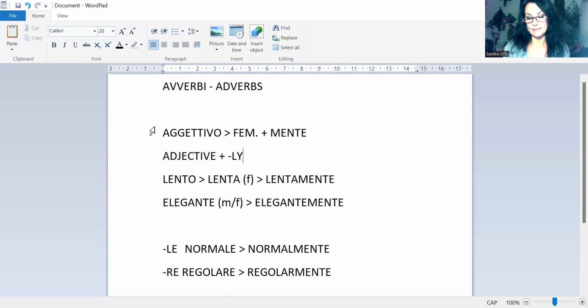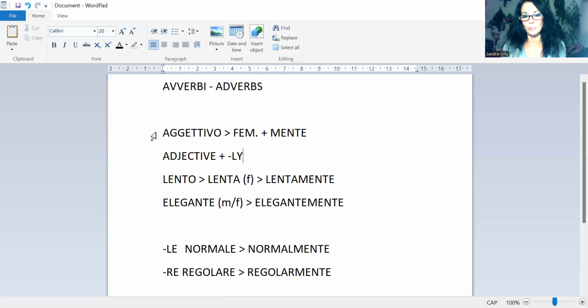So in Italian, as I said, you take the adjective, you make it feminine, and you add mente. In English, you take the adjective and you add ly. This applies to most of the adjectives, but then obviously in both languages we have some other adverbs which work a little bit differently, independently. They're not based on an adjective, they are their own words.